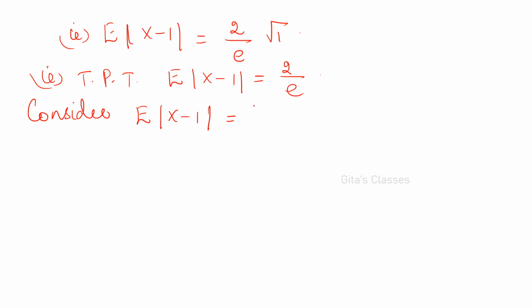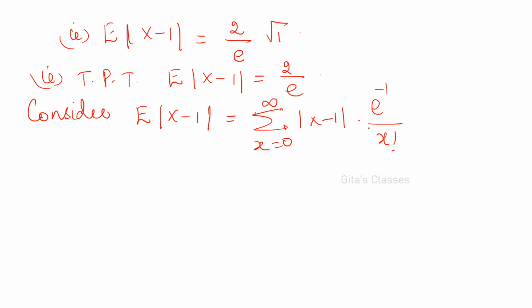It is equal to sigma, x varies from 0 to infinity, modulus of x minus 1 into e power minus 1 divided by x factorial, that is x into p of x.